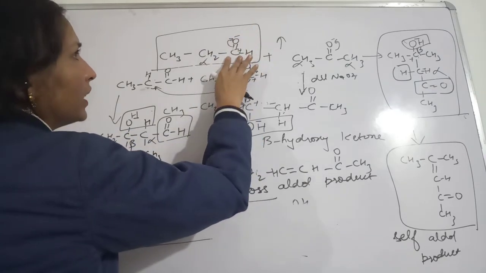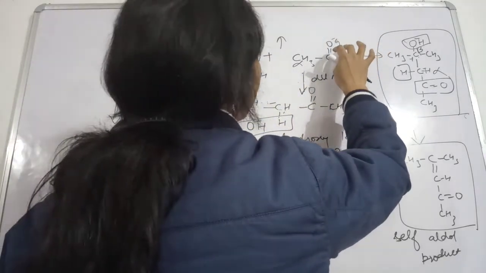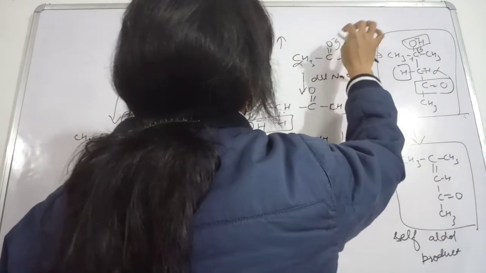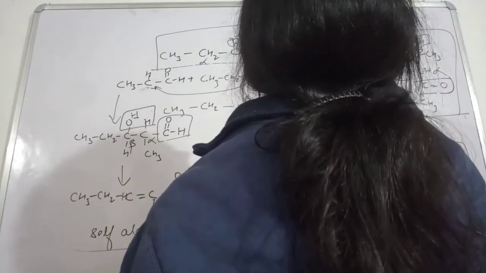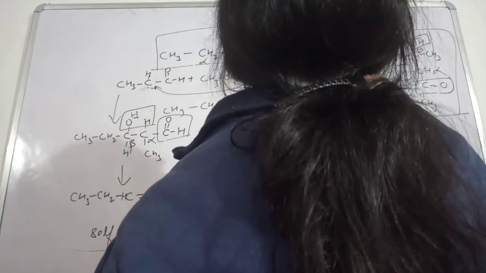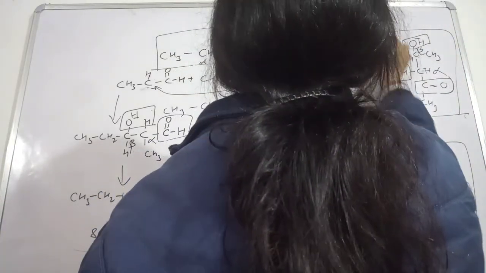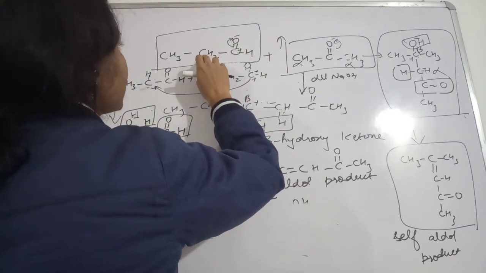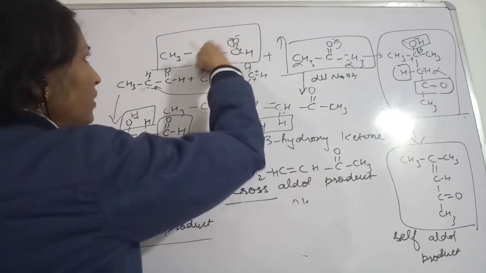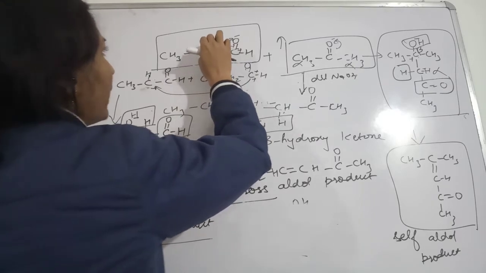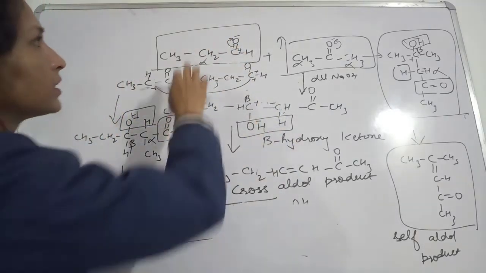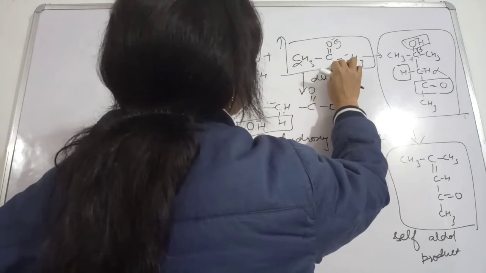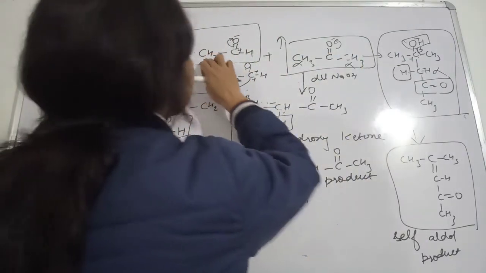So in place of this we are going to break this bond, and then we will show here this oxygen is acquiring negative charge in this case, okay, and from here this alpha hydrogen will leave, and this carbon is acquiring this negative charge. See, positive charge will be acquired by this and negative charge by this, okay.